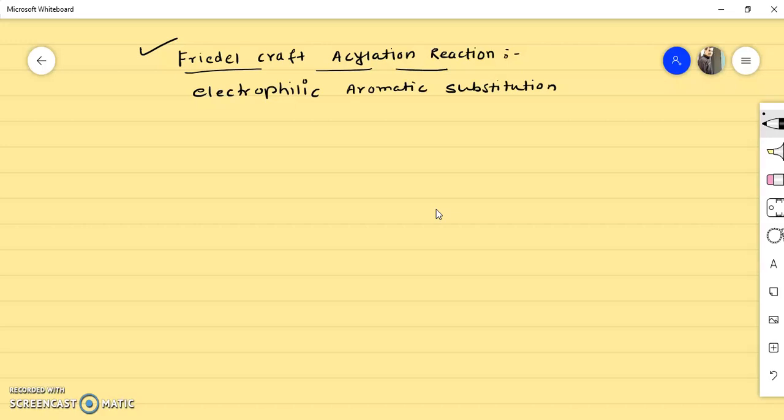Now first of all I will explain what is an acyl group. So this RCO group is known as the acyl group. Okay, so if the substitution of this acyl group occurs on the aromatic ring, then it is called Friedel-Crafts acylation. So I will take an example.